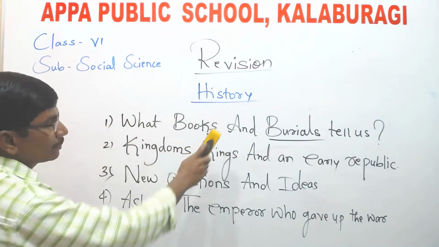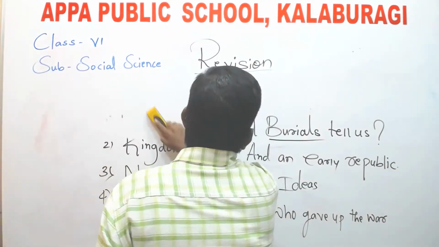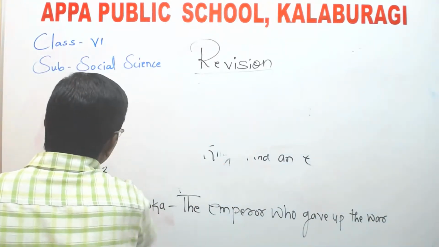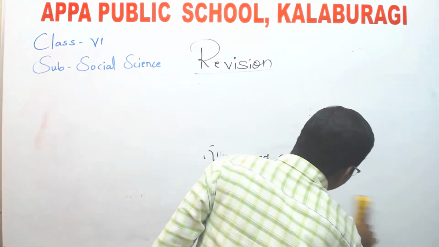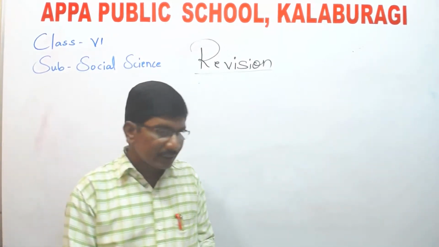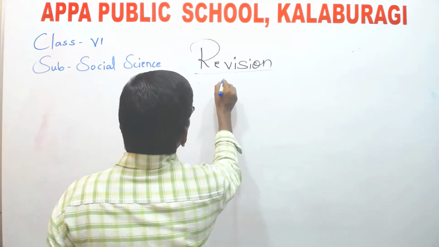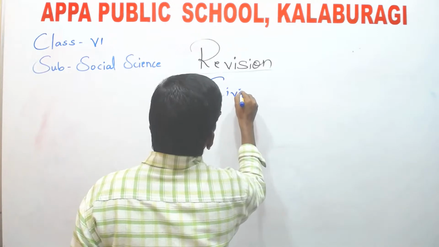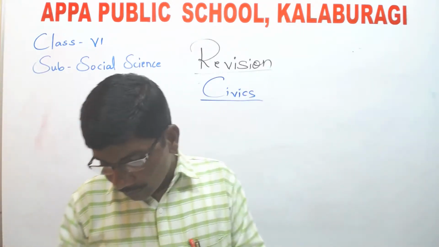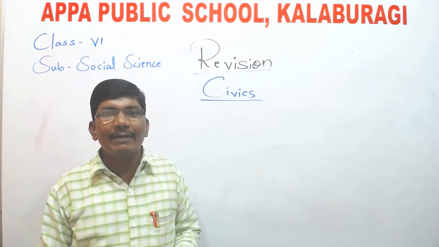So these are the 4 chapters of the history part you have to study for the annual examination. And now I am going to tell you about the civics part. History we have already discussed. Which chapters do you have to study in civics?